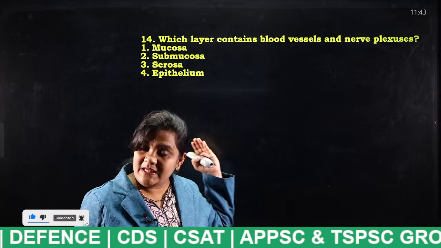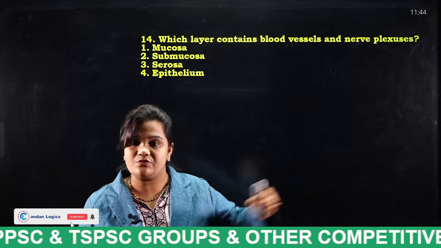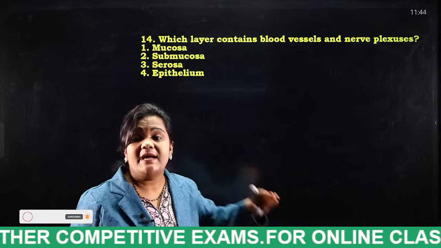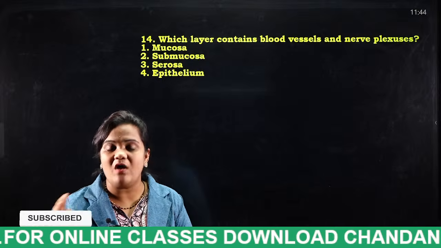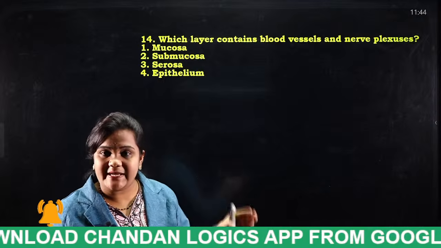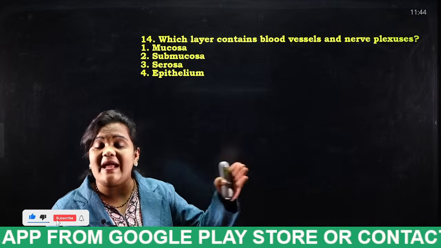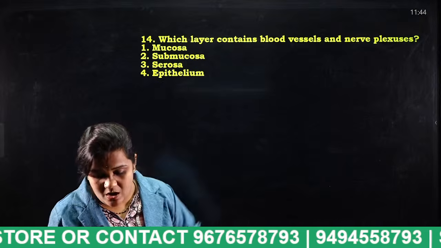In mucosa what happens, in submucosa what happens, in the muscle layer what happens, in serosa what happens, I have already explained. So tell me students, in the layers of the alimentary canal, in which layer are blood vessels and nerve plexuses found?